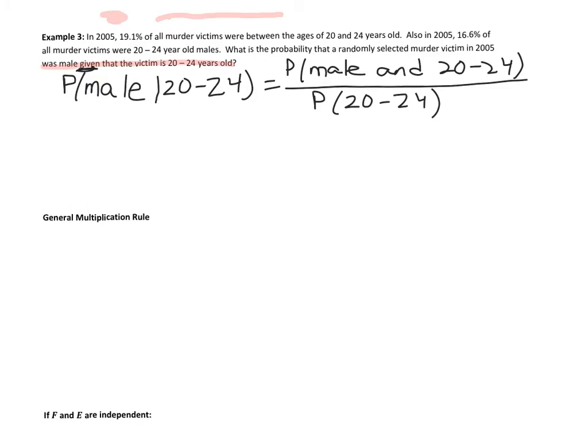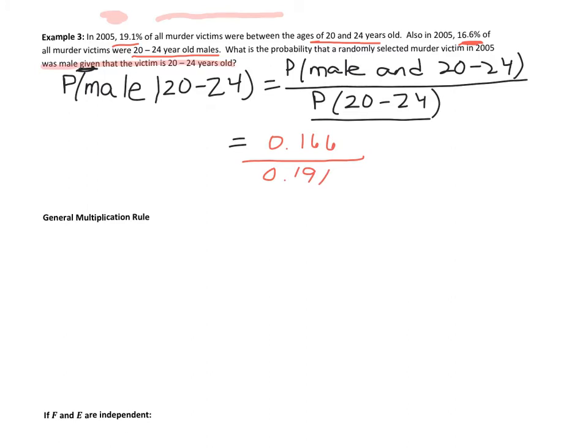Out of all these murder victims, we're looking at the snippet that was male in this age group. So let's start filling in our information. The top, male and 20 to 24, is like saying 20 to 24-year-old males, so the top is 16.6. And the probability that the murder victim is in that age group is 19.1.